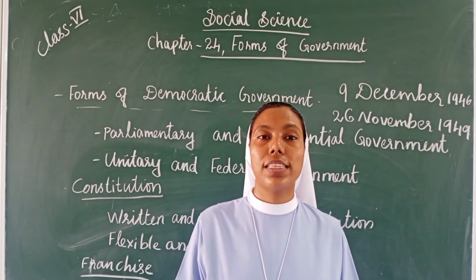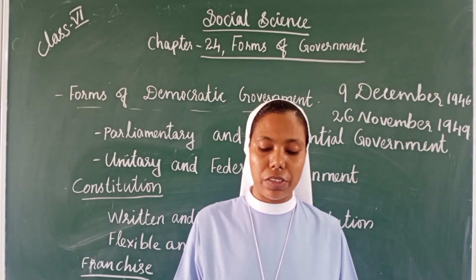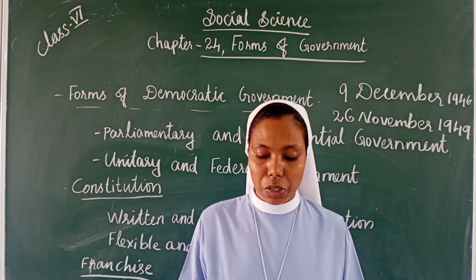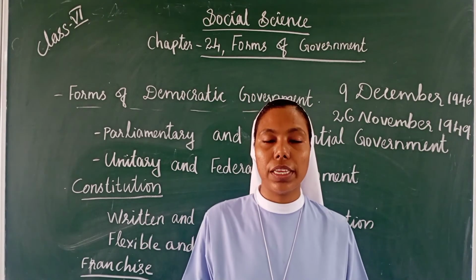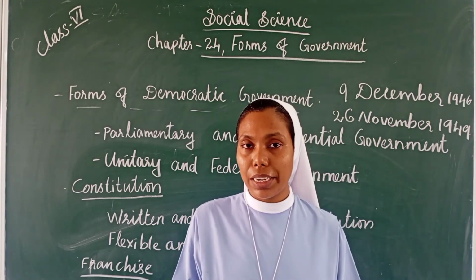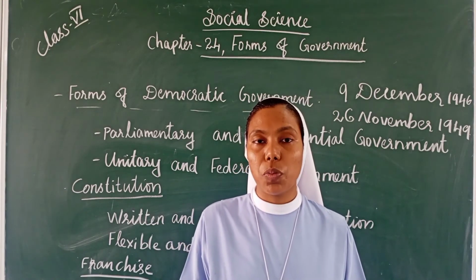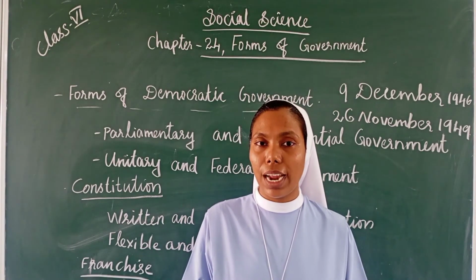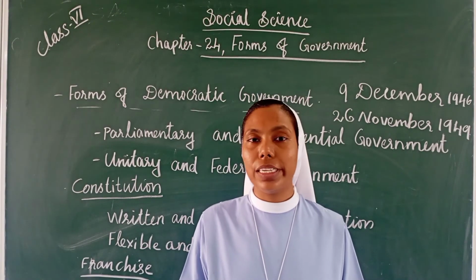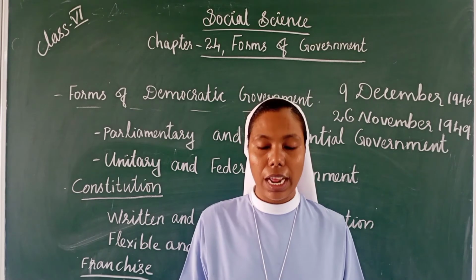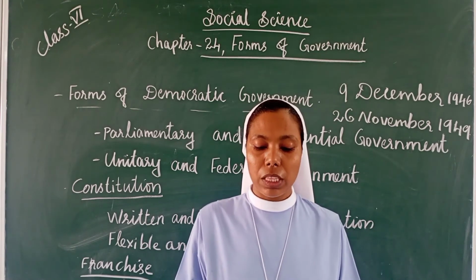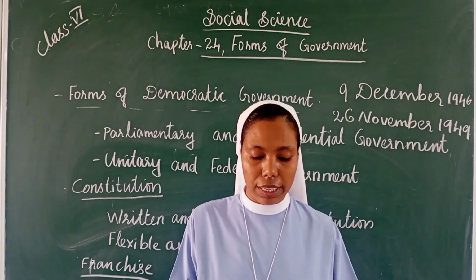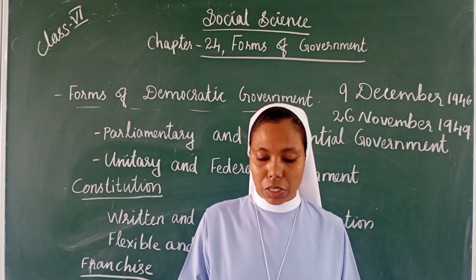And next we can see the universal adult franchise. It means that all the adult citizens have the right to the franchise. And already we said that the franchise means the right of the citizen to vote, and the universal adult franchise means that those who are adults, above 18 years, have the right to vote.